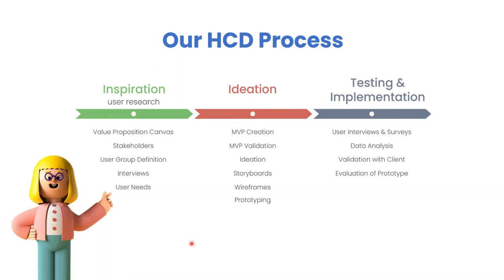Our first phase was inspiration, where we did a lot of user research. We created a value proposition canvas. We identified some stakeholders, the people who would be interested or affected by our product. Then we identified our targeted audience, our user group, people who would be interested in using our product. Based on the information collected from these steps, we interviewed some people from our demographic audience. Then based on those interviews, we gathered user needs and extracted some of the features that could be in our product.